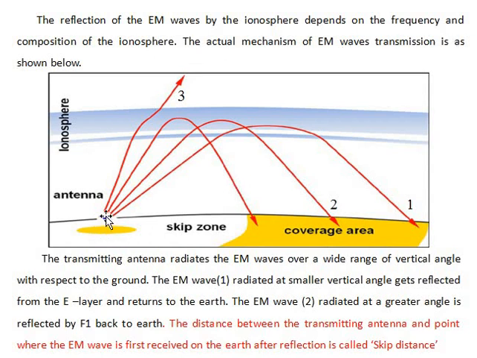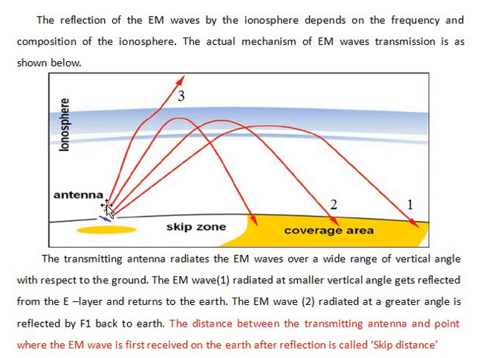The actual mechanism of electromagnetic wave transmission is as shown here. You can see this is a transmitting antenna, and it is transmitting different signals at different vertical angles with respect to the earth surface. The first wave, transmitted at a smaller vertical angle with respect to the earth surface, is reflected back by the ionosphere. Similarly, at a little bit greater vertical angle, the second wave is also reflected by the ionosphere.